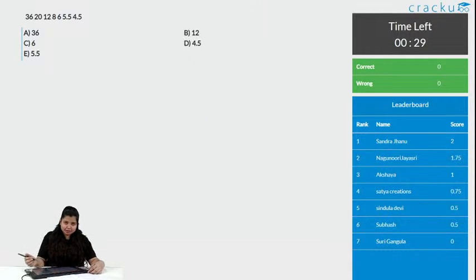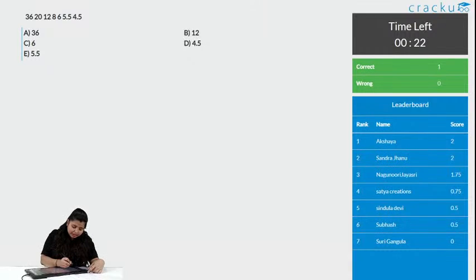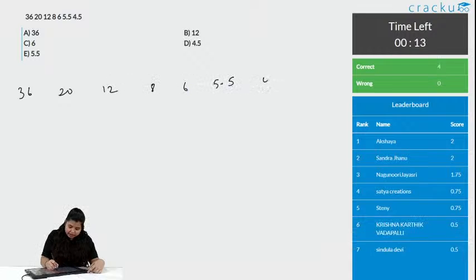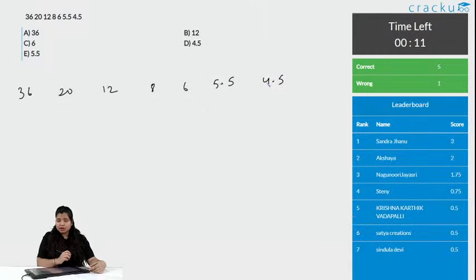Okay, 30 seconds remaining. Chalo, I will write this clearly. 20, 12, 8, 6, 5.5 and 4.5. I want more people to get this answer correct.